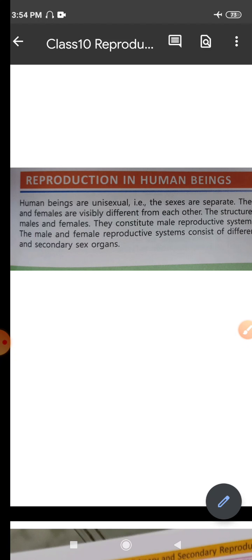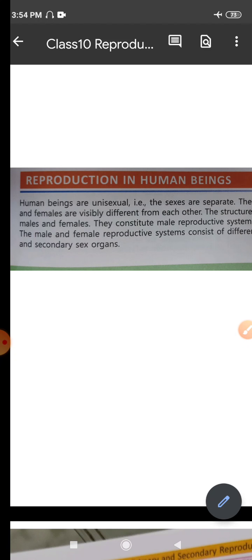Then it also says that the structures associated with reproduction are different in males and females. That means whatever organs are associated with a male or with a female are distinct from each other. The organs are distinctly different from each other.